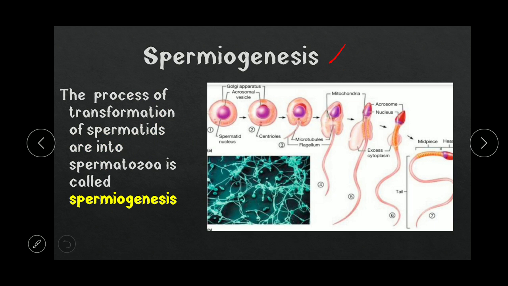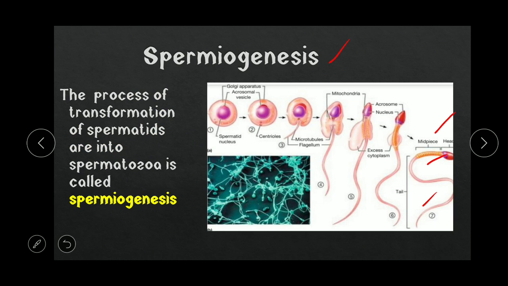Now spermiogenesis. Spermiogenesis is the process of transformation of the spermatid into the spermatozoa. To become mature and motile, the spermatid loses some of its mass, becomes elongated, forms a flagellum, the nucleus changes shape, and the change in shape of the whole cell leads to formation of the head, midpiece, and tail.